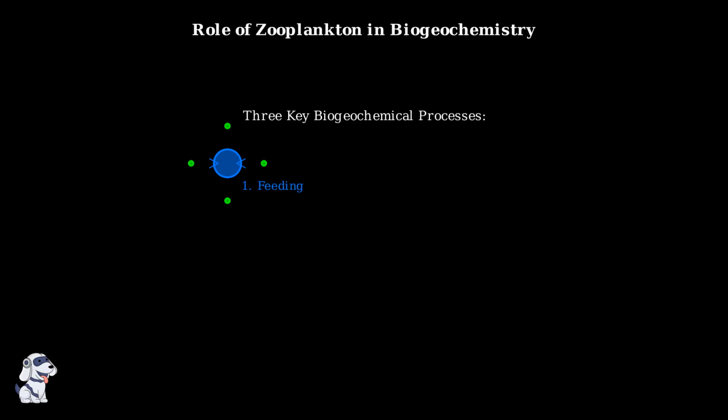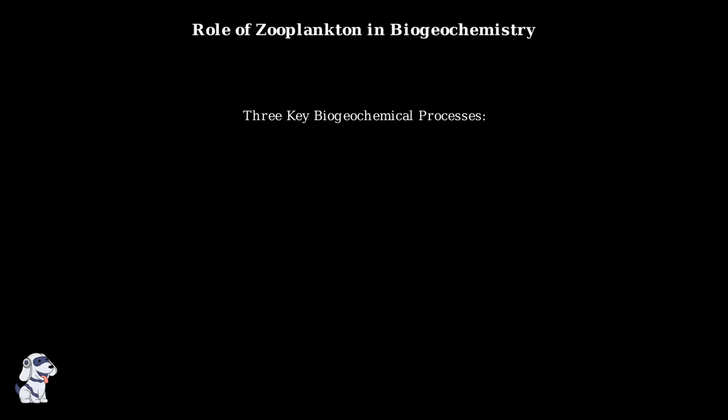First, feeding. When zooplankton consume phytoplankton and other organic matter, they break down complex molecules and absorb nutrients like carbon, nitrogen, and phosphorus into their bodies. Second, excretion. Zooplankton release dissolved organic matter, or DOM, back into the water. This includes nutrients that other organisms can use, creating a continuous cycle of chemical elements. Third, fecal pellet production. Zooplankton create dense, sinking pellets that package carbon and nutrients. These pellets are like tiny submarines carrying chemical elements to deeper waters.